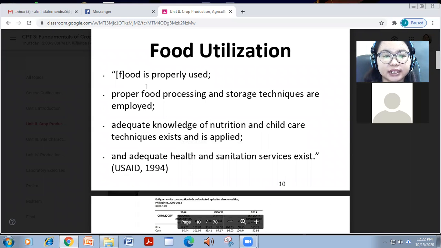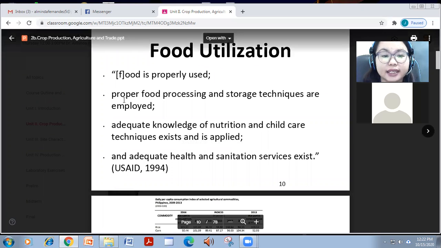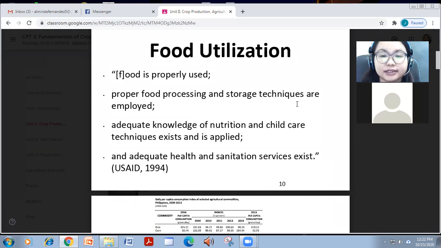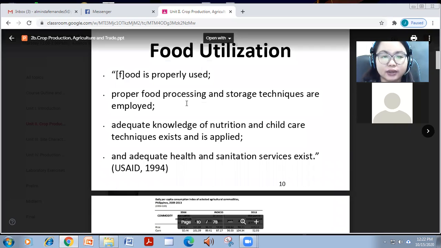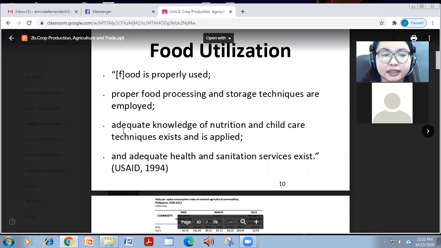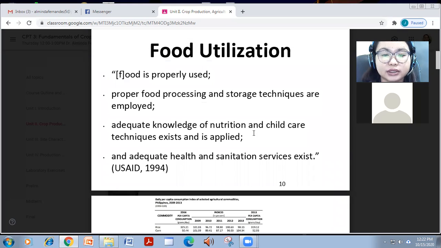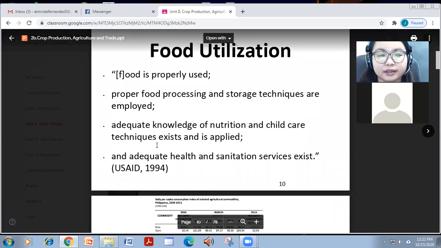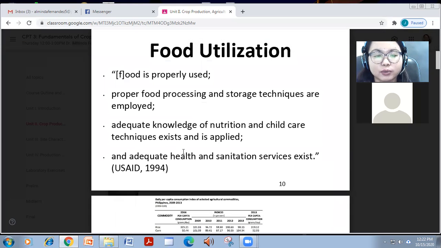So, food utilization is defined as the proper food processing and storage techniques, no, the employment of this food processing and storage techniques, and this is an adequate knowledge of nutrition and child care technique where it exists and is applied.